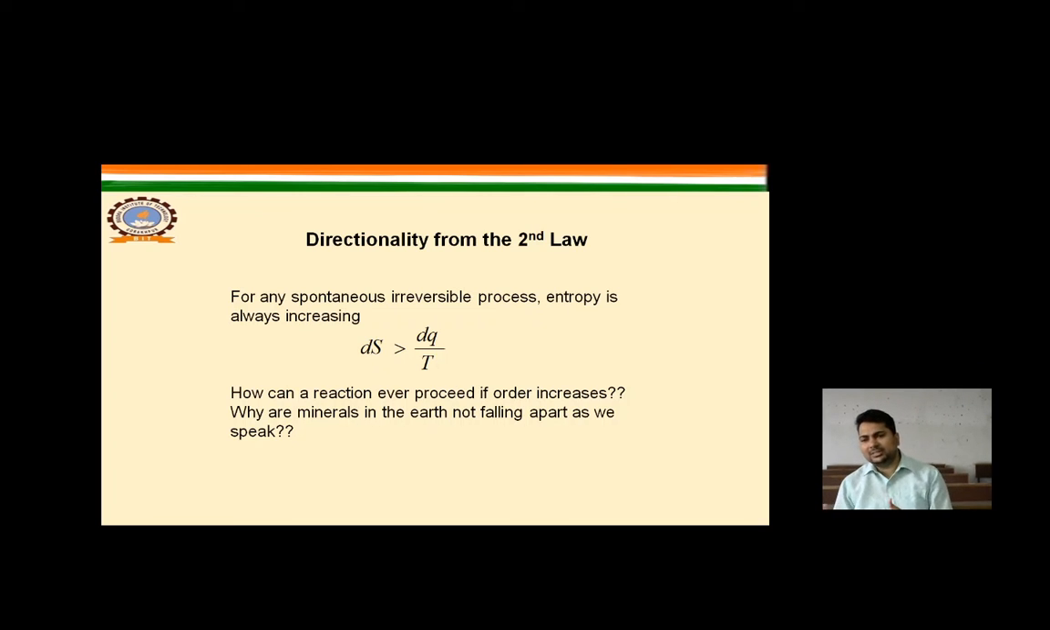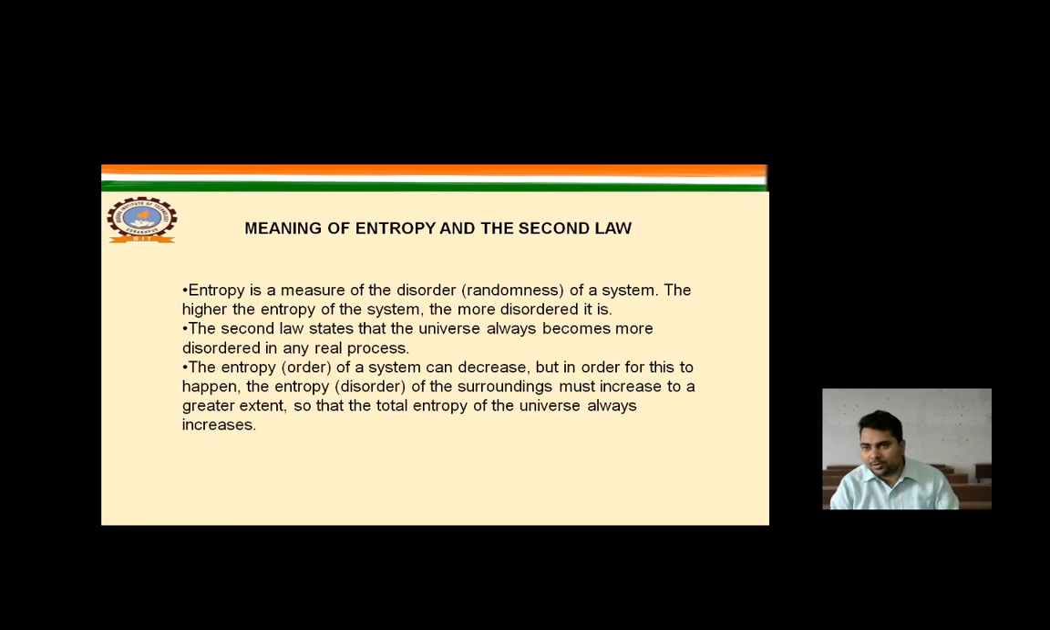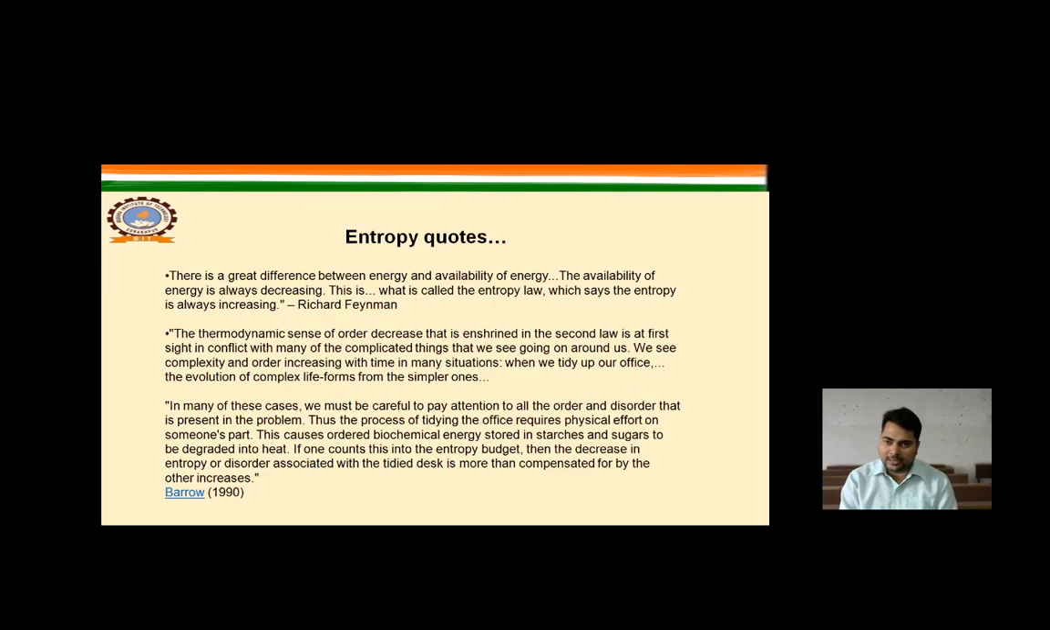So this is the second law of thermodynamics, based upon the Kelvin-Planck statement and Clausius statement as well as entropy. Entropy is a measure of the disorder or randomness of a system, as we discussed previously. The higher the entropy of the system, the more the disorder. The second law states that the universe always becomes more disordered in any real process. The entropy of a system can decrease, but for this to happen, the entropy of the surroundings must increase to a greater extent, so that the total entropy of the universe always increases.